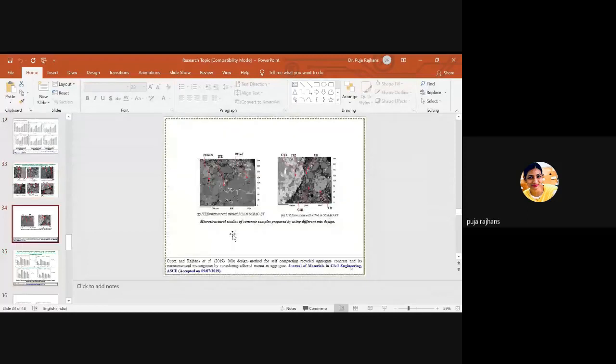Again, you need to perform durability properties, because this is not in the experimental studies. We go for the practical one, and in the practical world we have to check for durability properties, because we have lots of environmental problems like acid rain, carbonation, corrosion, and RCPT, rapid chloride ion penetration. So you definitely check for durability properties as well as mechanical properties.